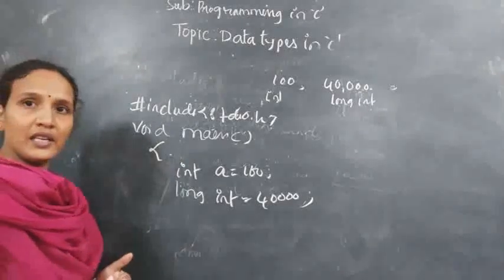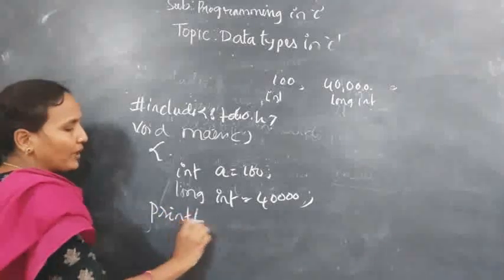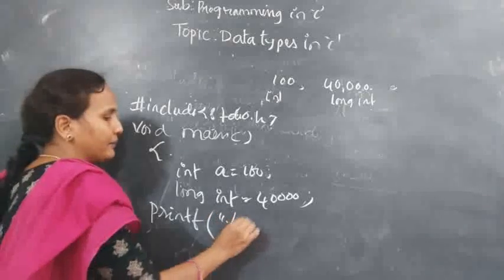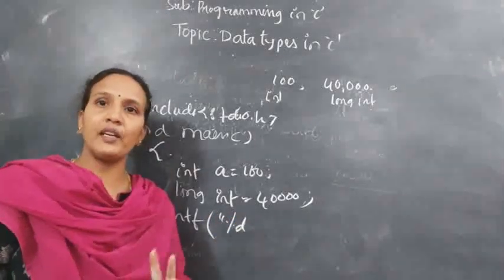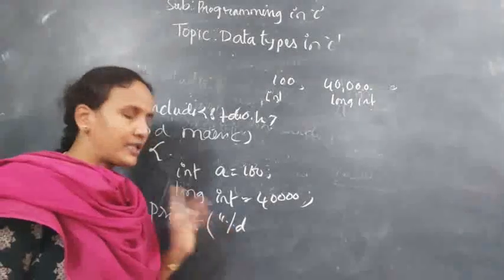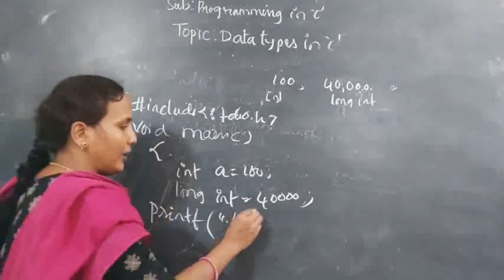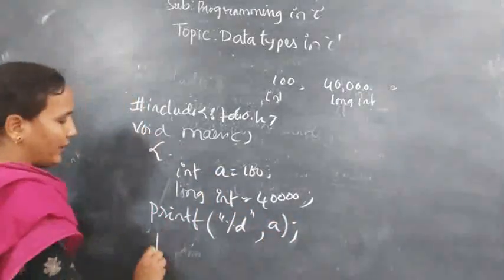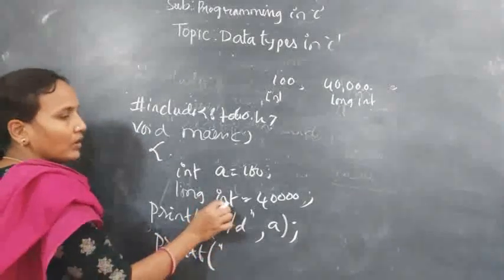Now the question is printing. Printing will use a printf statement. For this, the format specifier is %d. Clear? %d means you are printing an integer value. Next, %d, comma, what is the name of the variable? A. Next you are printing the next variable, the long int.